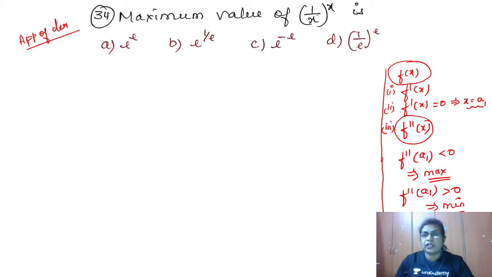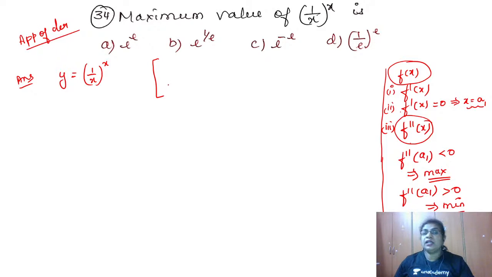Let us take this function as y. Fine. Okay, so let y is equal to 1 by x whole power x. Now I have to differentiate this. But when I differentiate, whenever I see the power is a number, then it is just x to the power n. But when I see the power as a function of x, I remember my friend log. Okay, I have a shortcut for you.